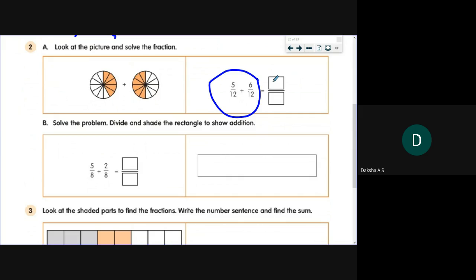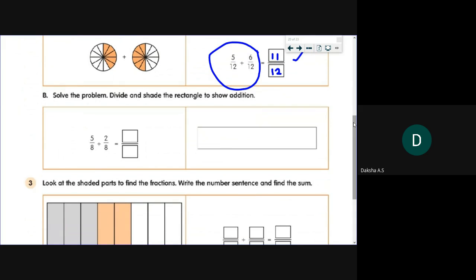Ma'am, in the numerator, the answer is 11. 11, numerator. Okay. Denominator? The answer is 12. Because in all the denominators, it is 12. So only 12. Super. Very good, Daksha.